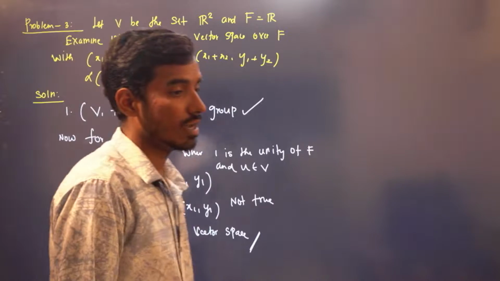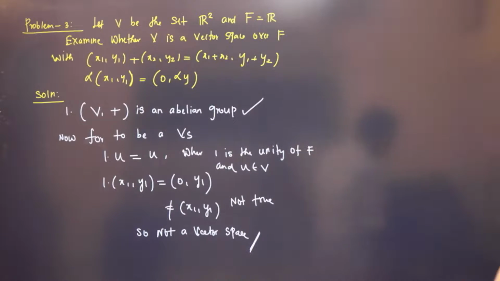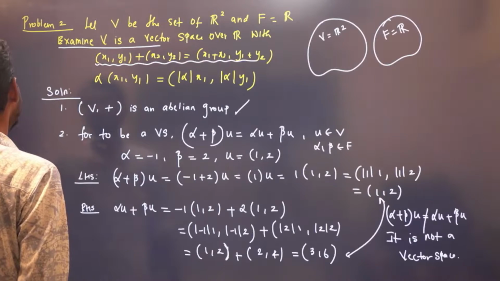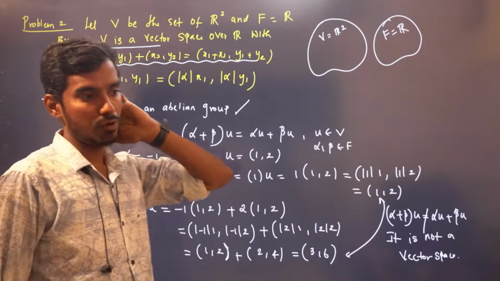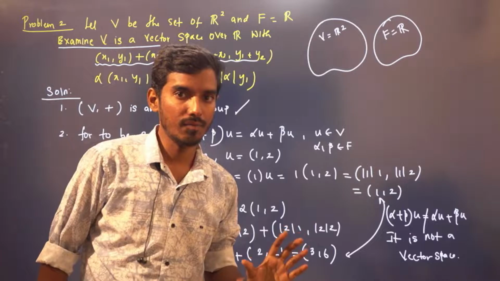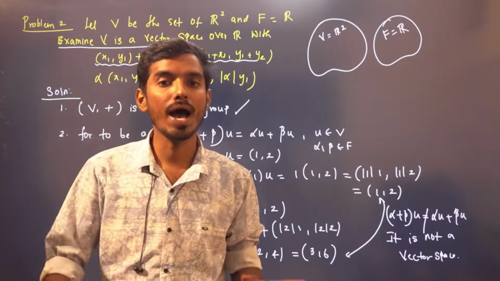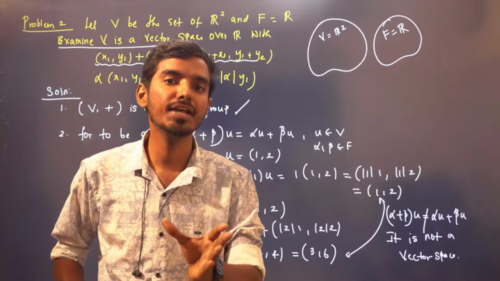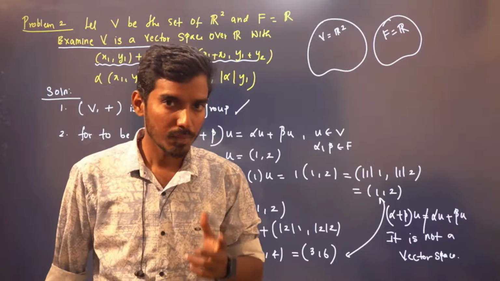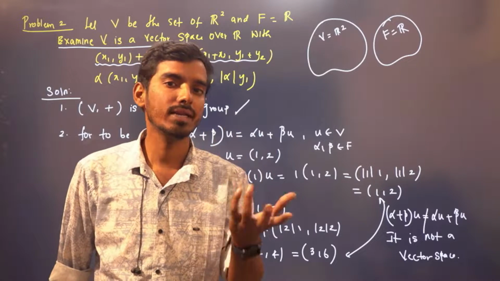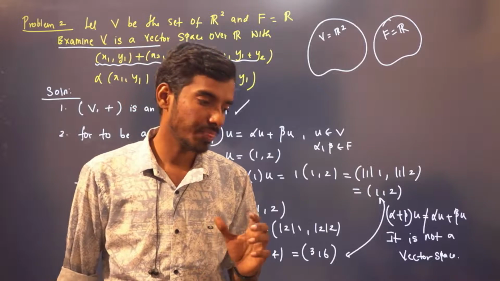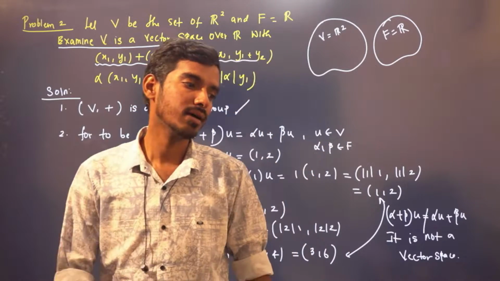Because it fails this condition, right? Yes. See, the addition and the scalar multiplication plays a very important role. These three problems are not vector space. If I redefine how to add and how to scalar multiply, all these problems are vector space with usual addition and usual scalar multiplication. But if I redefine, the identity element need not exist, some property may fail, that happens. So this is the core idea of vector space, right?